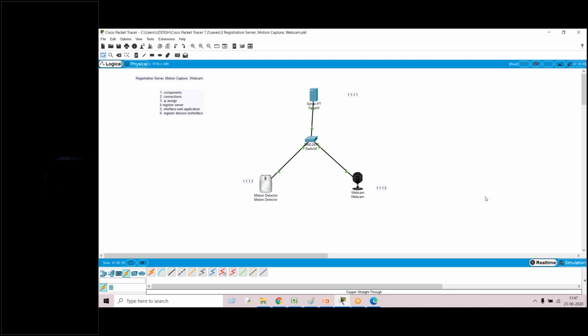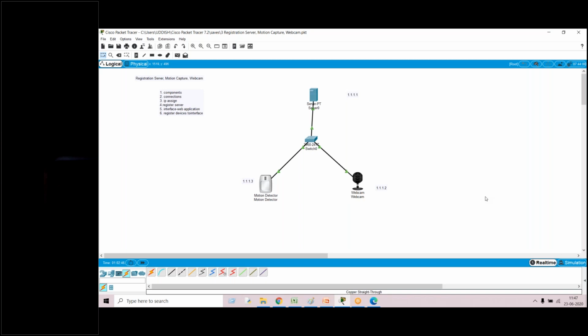Once you click on go, it will ask for registering the web application. So for registering this one, you have to create your account first. Once you create the account, then only you are able to log in. So for creating the account, you just click on sign up. Once you click on sign up, it will be asking for the user ID and the password, and you can give your user ID and password, whatever you are interested. Okay, so this is how we will be creating a web application interface.